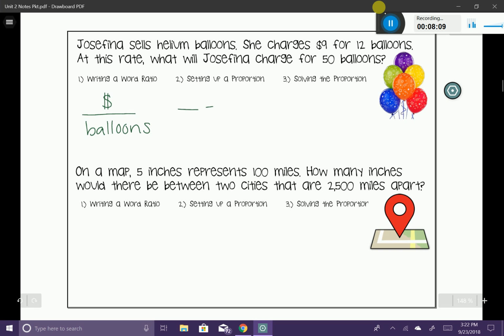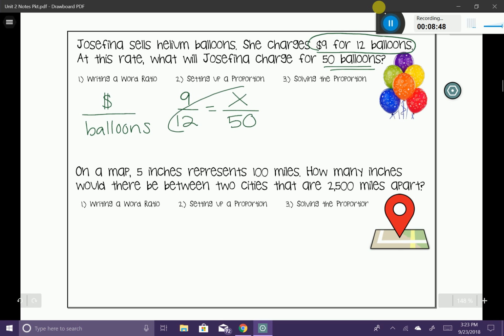All right, we're going to go ahead and set up our proportion now. The first proportion is the number that is given to us. You can see in the second sentence, it says she charges $9 for 12 balloons. That right there is your first ratio, $9 for every 12 balloons. And so at this rate, what will Josephina charge for 50 balloons? You can see that 50 balloons has a little label next to it, balloons. So I'm going to go ahead and put 50 in my denominator. And we want to know, at this rate, what is she going to charge? So there's going to be the placement of my x. Now the x isn't always going to be in the same position. It just happens to be in these last 3 examples.